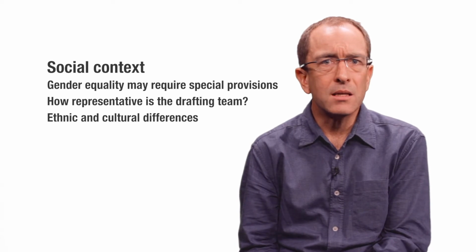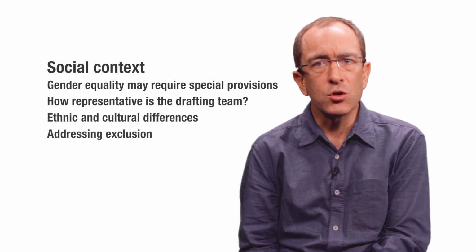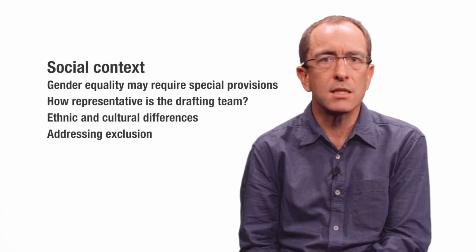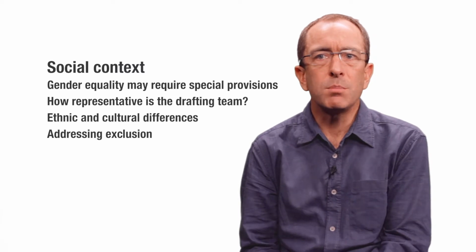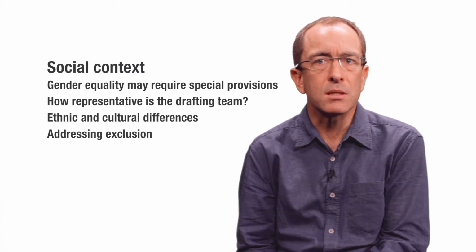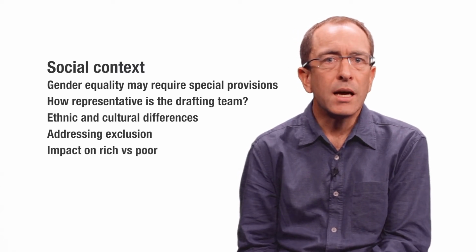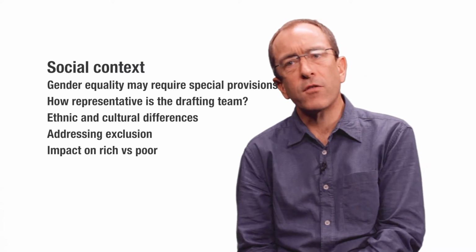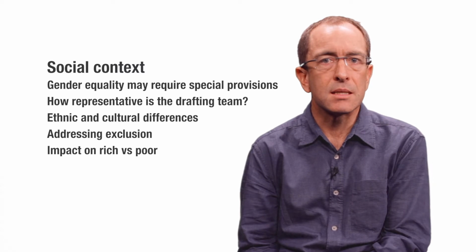Does one group dominate? And is there political will to change this? Addressing exclusion is a central part of each country's international obligations, and it will be useful for the drafting team to be familiar with the relevant provisions of the applicable United Nations agreements and conventions. Consider also the extent to which any proposed law will differently affect the rich and the poor, including the costs of compliance and of asserting rights.